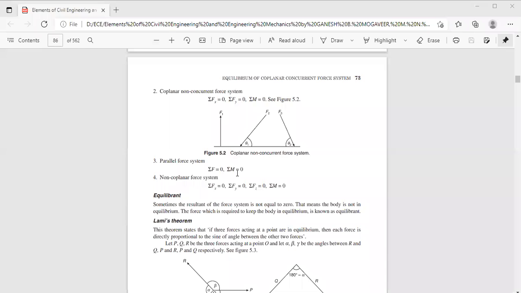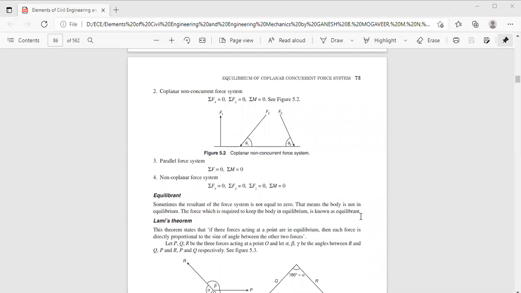It mainly depends on Newton's third law of motion. For every action, there is an equal and opposite reaction. So if you know the resultant, equilibrant is nothing but the opposite of the resultant having the same magnitude. Sometimes the resultant of the force system is not equal to zero. That means the body is not in equilibrium. The force which is required to keep the body in equilibrium is known as the equilibrant.